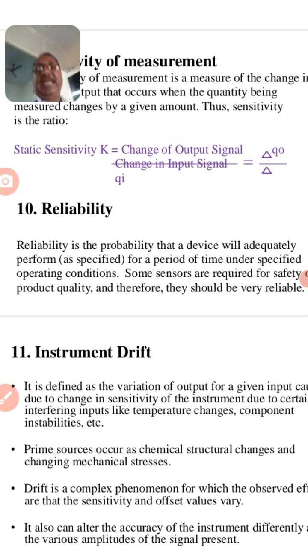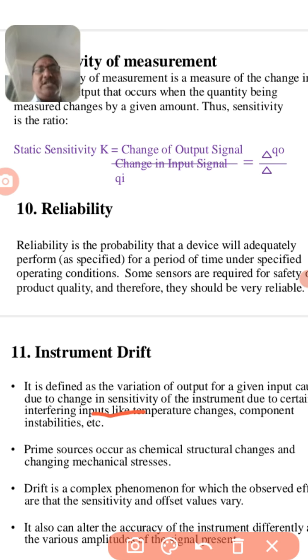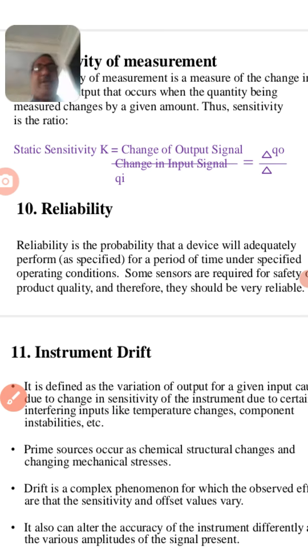That is called reliability. Some sensors are required for safety and product quality, and therefore they should be very reliable.